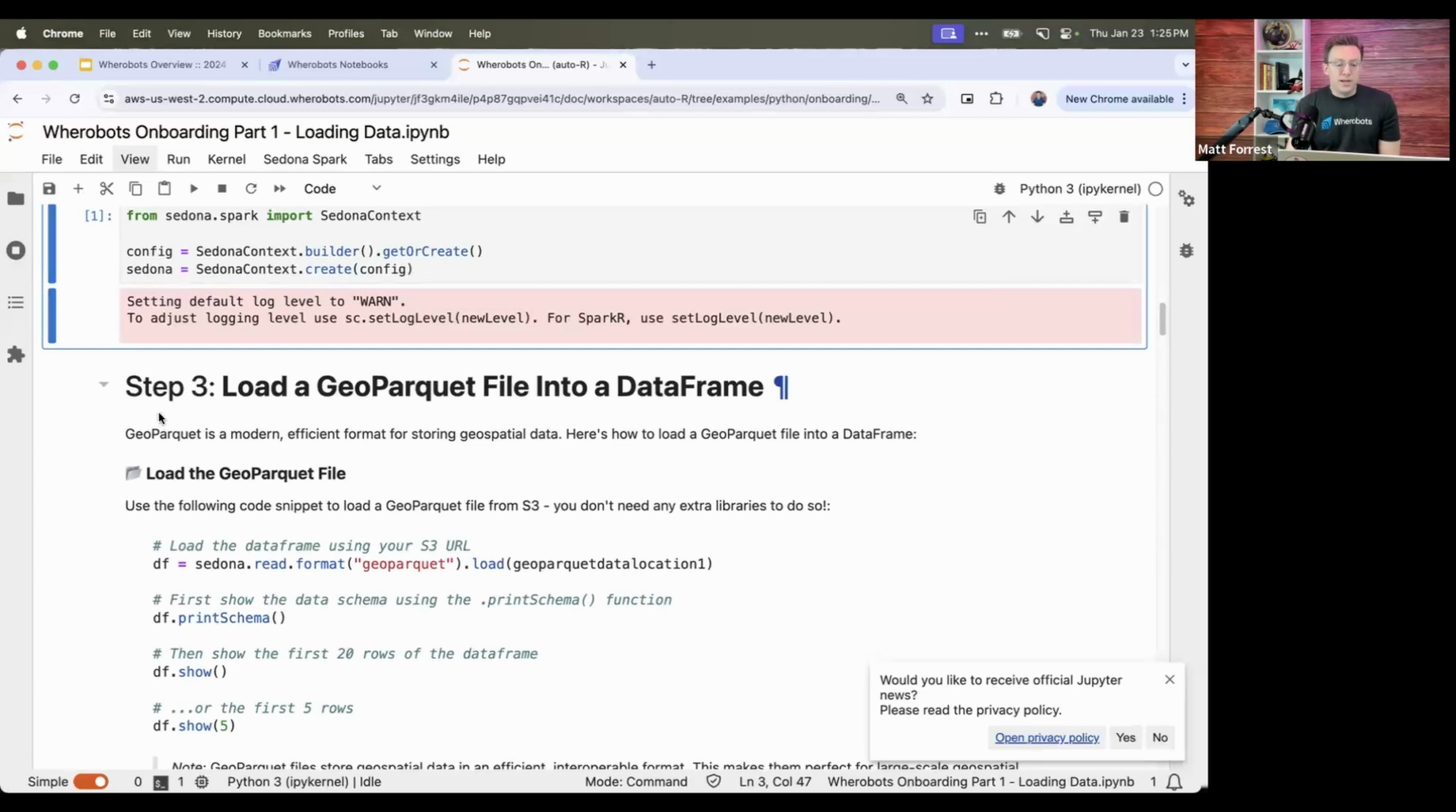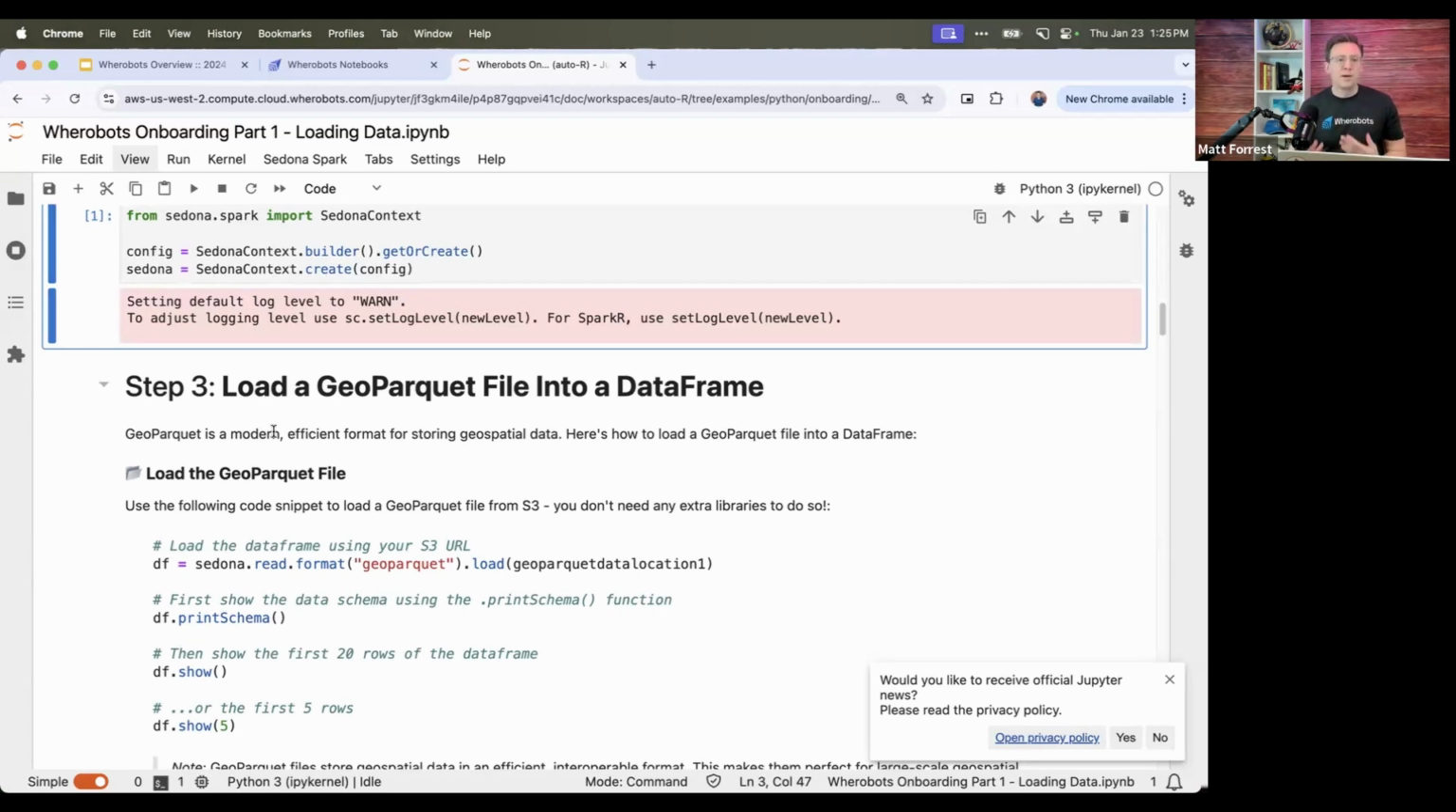So our first step is we're going to read some GeoParquet data into a data frame. GeoParquet is one format that we read. The great part about Sedona is that it allows you to read spatial files without any sort of transformation, turning it from one format to another, anything like that. It just kind of reads it.